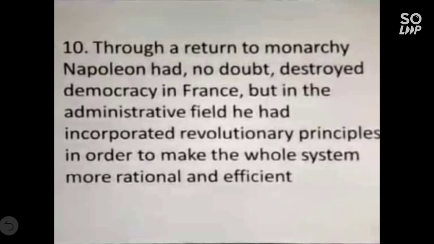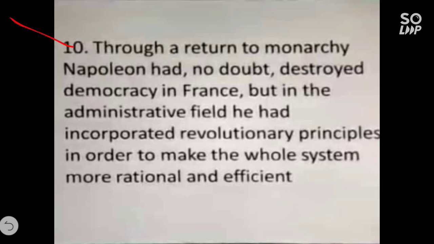And if you see in this 10th point, through a return to monarchy, means due to the Reign of Terror and after the Directory's rule, monarchy returned again under the leadership of Napoleon. Napoleon had no doubt destroyed democracy in France, but in the administrative field he had incorporated revolutionary principles in order to make the whole system more rational and efficient. No doubt his efforts and steps are still remembered by us. All these administrative reforms were done under Napoleon Bonaparte.